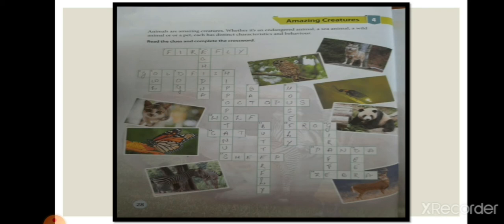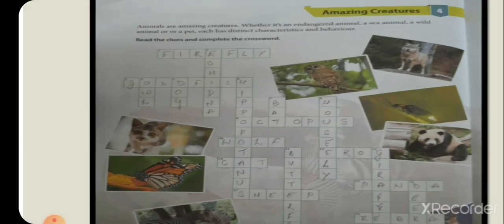It is the only creature that emits light without generating heat. The only creature that emits light without generating heat is the firefly. F-I-R-E, as you can see here. Firefly.